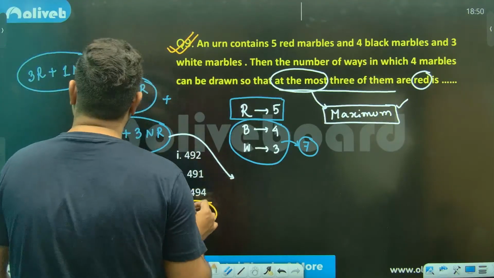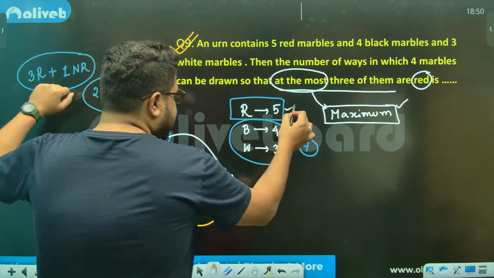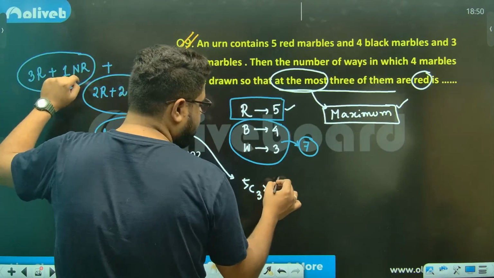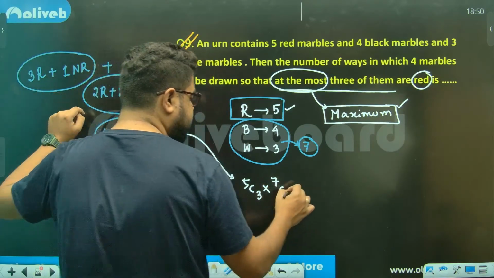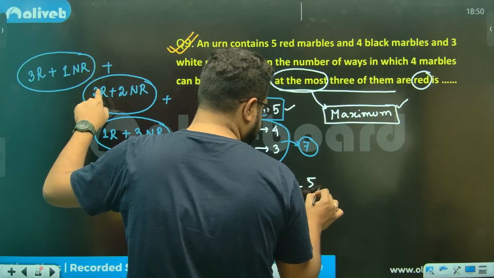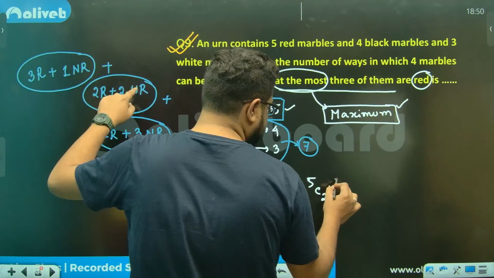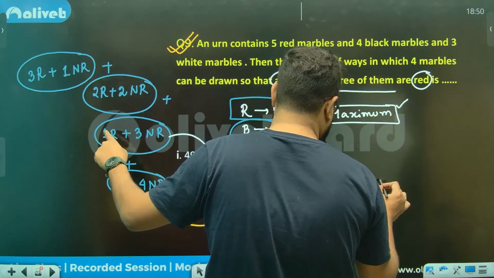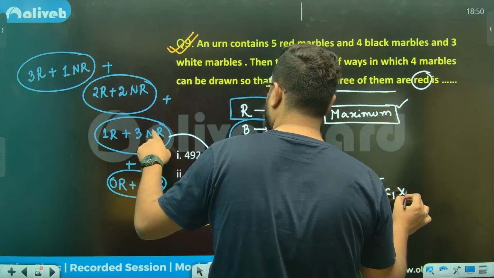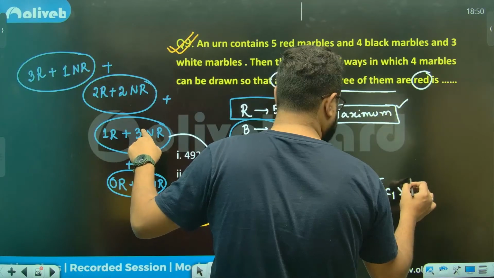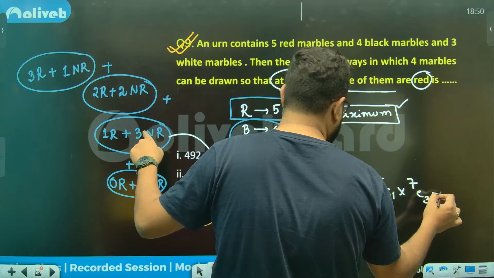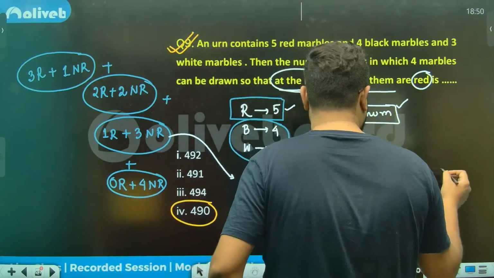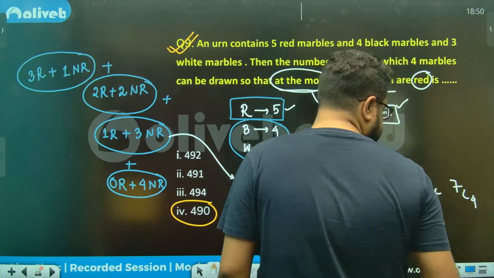Let's do it here. 3 red, 5 out of 3 is 3 out of 5. So 5C3 into 1 non-red, meaning 7C1, plus 2 red, 5C2 into 2 non-red, 7C2, plus 1 red, so that is 5C1 into 3 non-red, that is 7C3, plus 0 red. I'll not consider that because anything C0 is 1, and 4 non-red means 7C4.